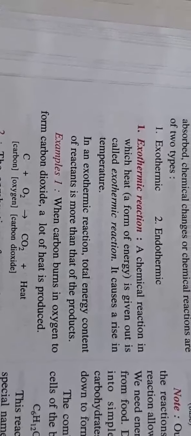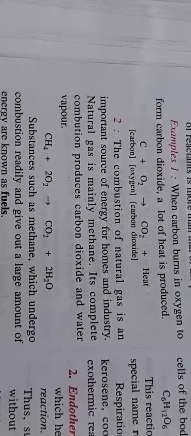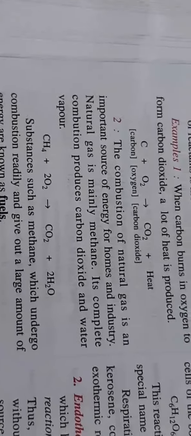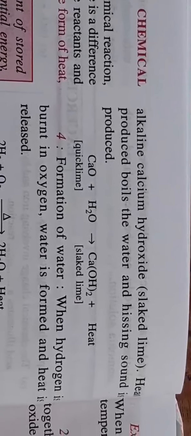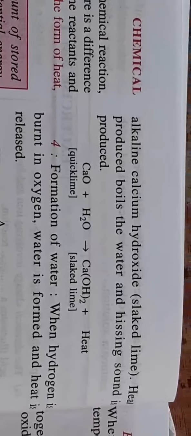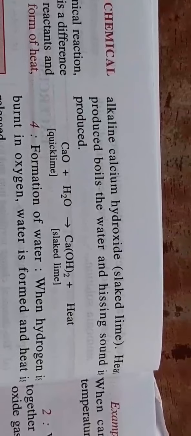There is always an increase in the temperature. Before the reaction, you can check the test tube, it is cold, but after the reaction, when you check the test tube, it is hot. It's very clear what type of reaction it is: exothermic reactions. There are a large number of reactions where we are burning fuels and carbon dioxide and water are formed and heat energy is released. You can take the example of calcium oxide, quicklime. Put it in water, bubbles will come, a sound will be produced, and after that calcium hydroxide, slaked lime, is produced, but the test tube is very hot. It means it's an exothermic reaction.